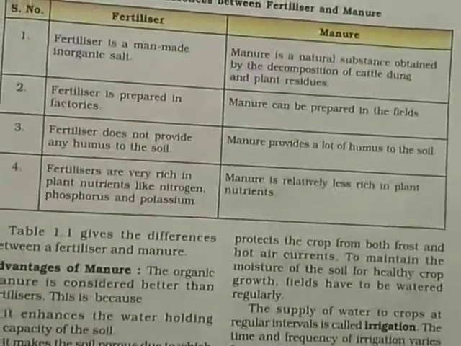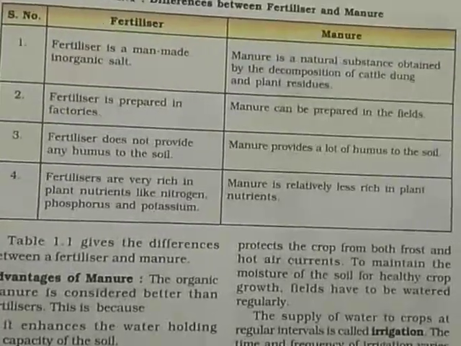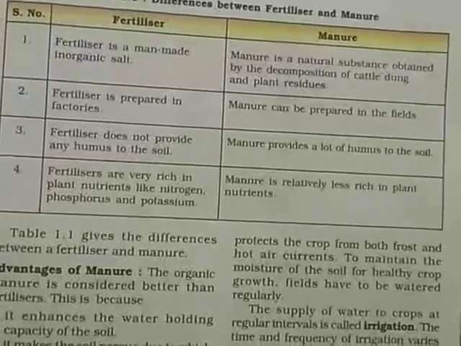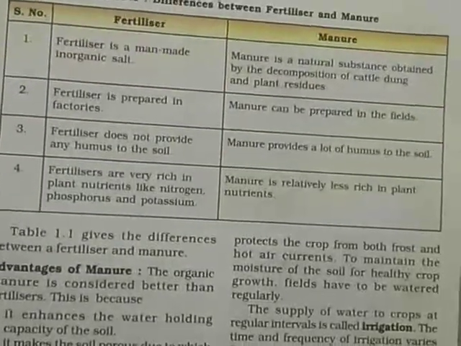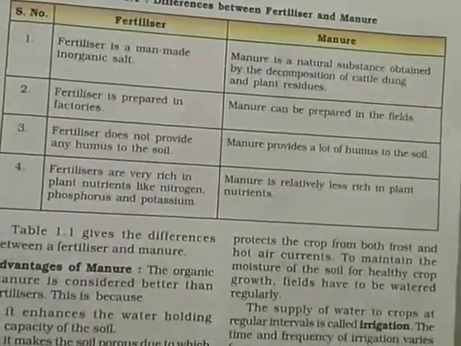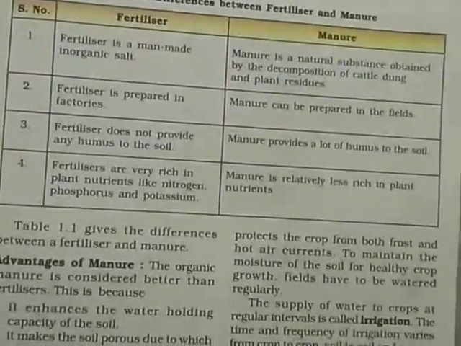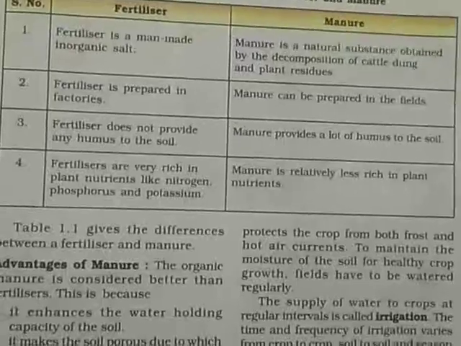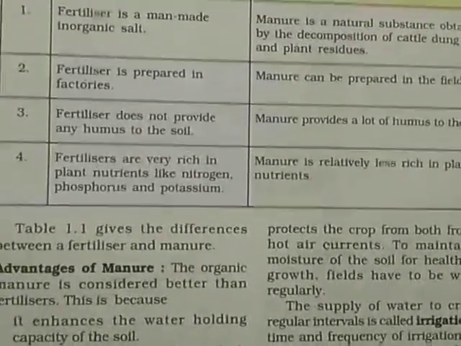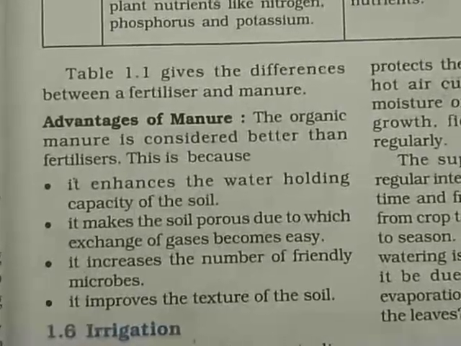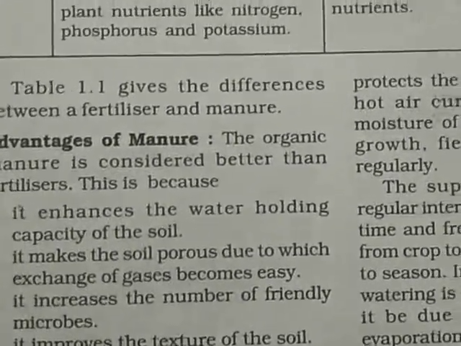Fertilizer does not provide any humus to the soil. Manure provides a lot of humus to the soil. Fertilizers are very rich in plant nutrients like nitrogen, phosphorus and potassium. Manure is relatively less rich in plant nutrients. The table gives the difference between fertilizers and manures.